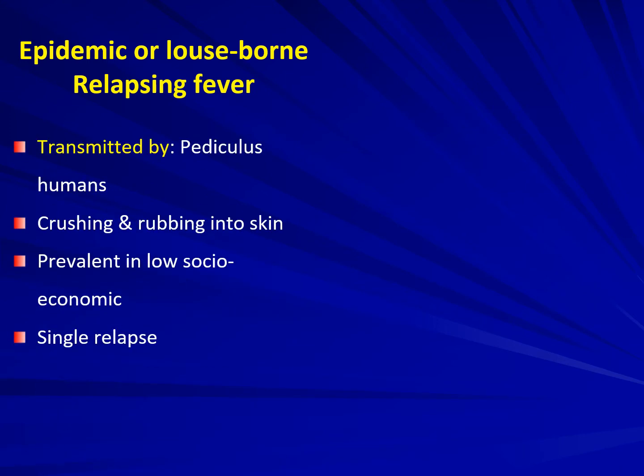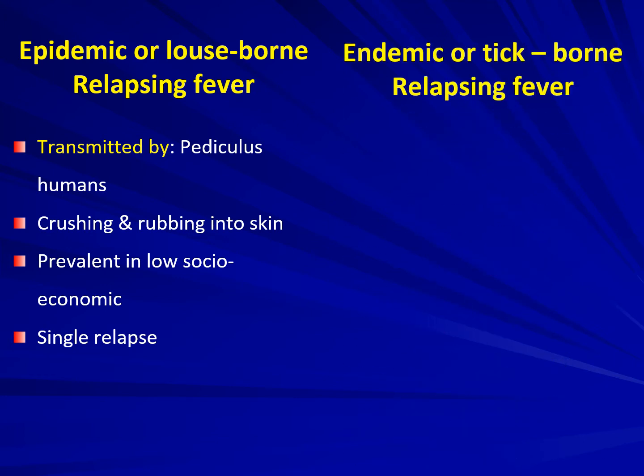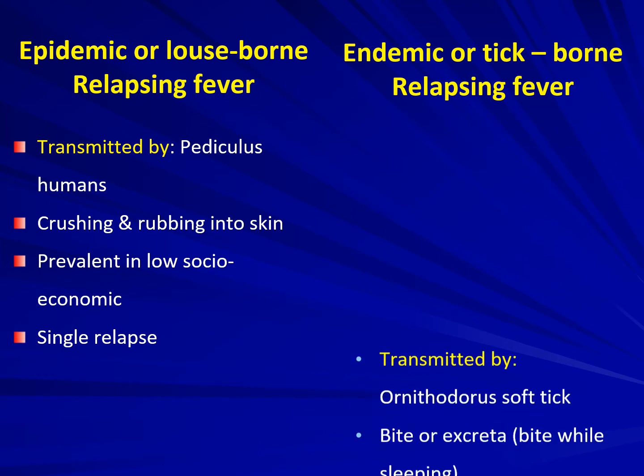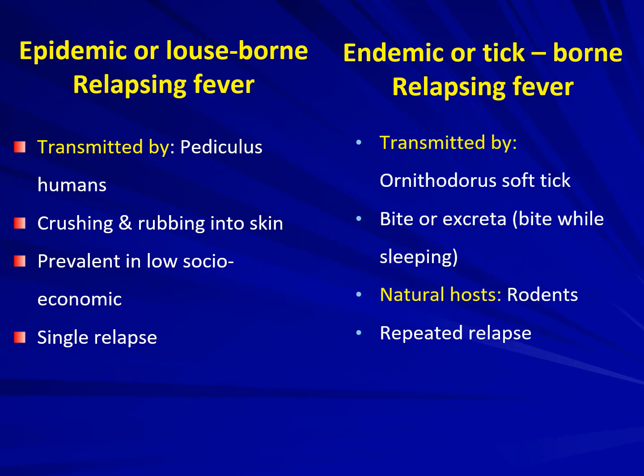It's transmitted by Pediculus humanus, and it spreads to the human by the crushing and rubbing of this arthropod into the skin. It is prevalent in low socioeconomic groups, and there's only a single relapse. But what about endemic or tick-borne relapsing fever? This is transmitted by Ornithodoros soft tick, and the organism enters the human being by the bite of this tick.